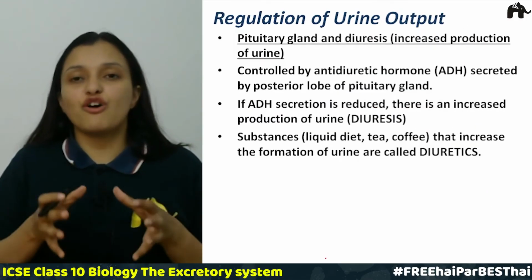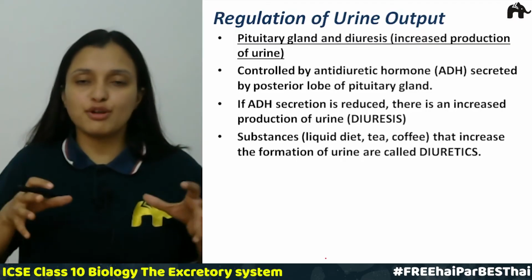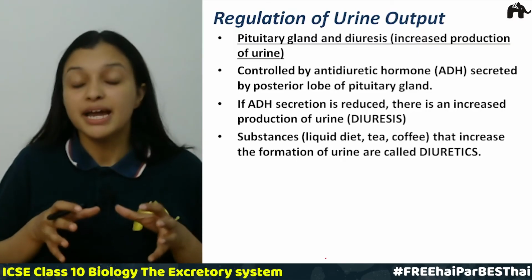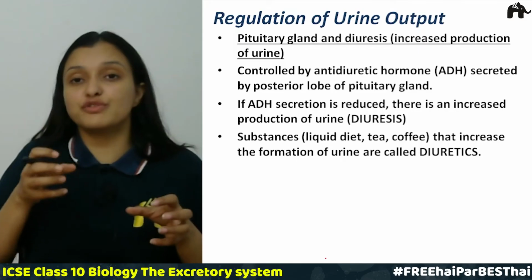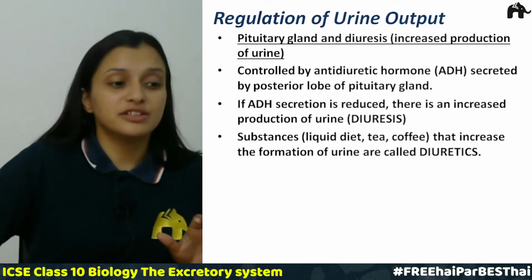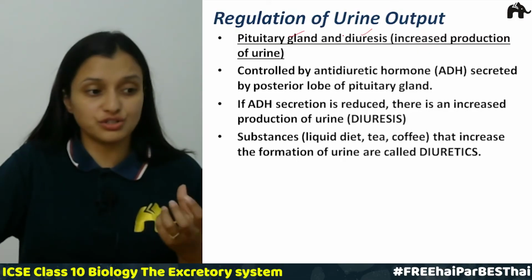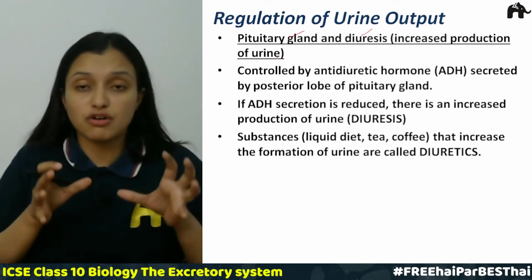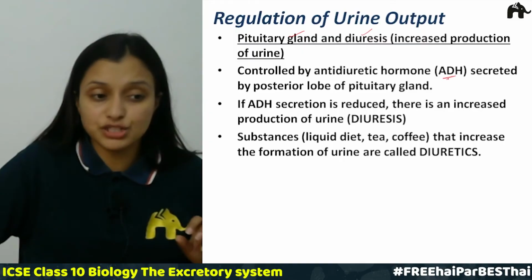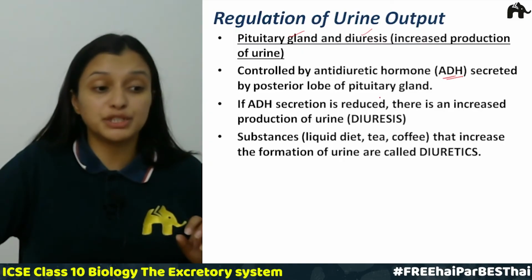Now the regulation of urine output. As with all the processes in our body, they are regulated. In the same way, this process of urine output is also regulated. There is the pituitary gland and diuresis, that is the increased production of urine. This is all controlled by the ADH hormone, which is secreted by the pituitary gland.